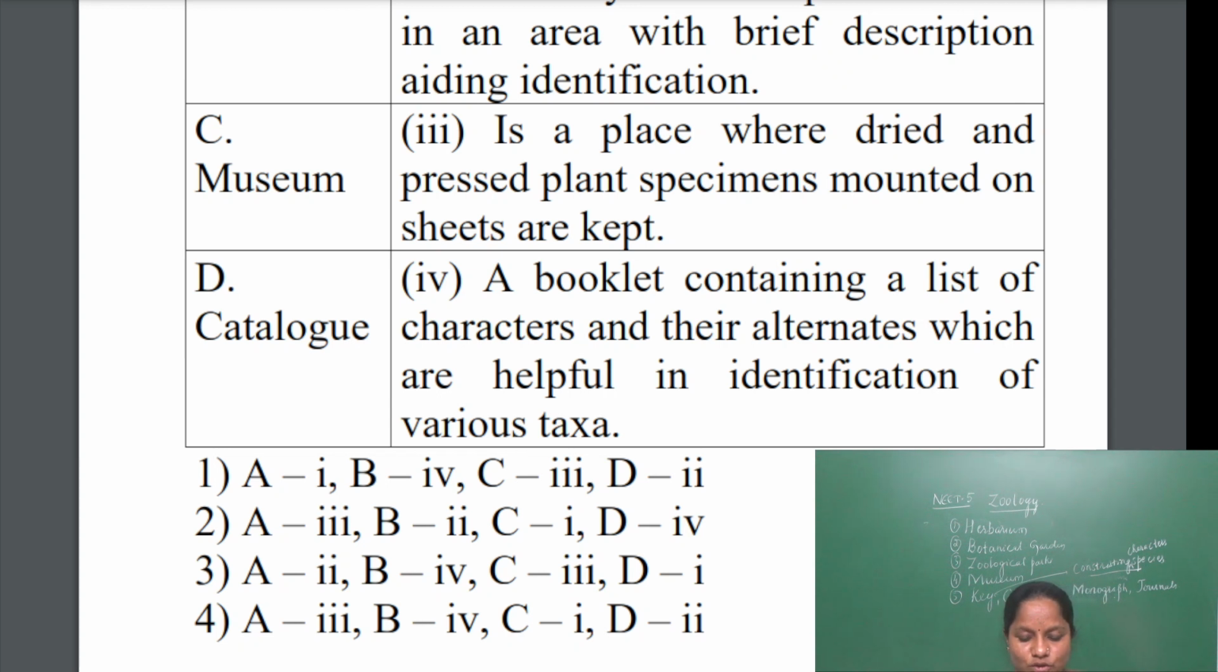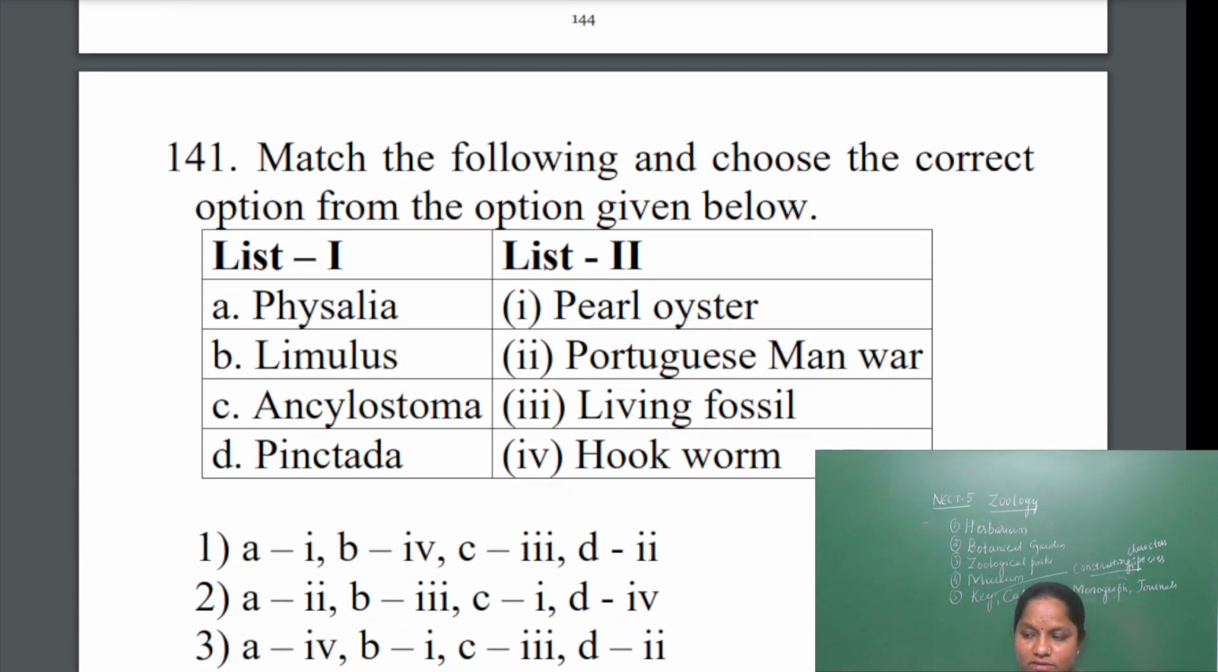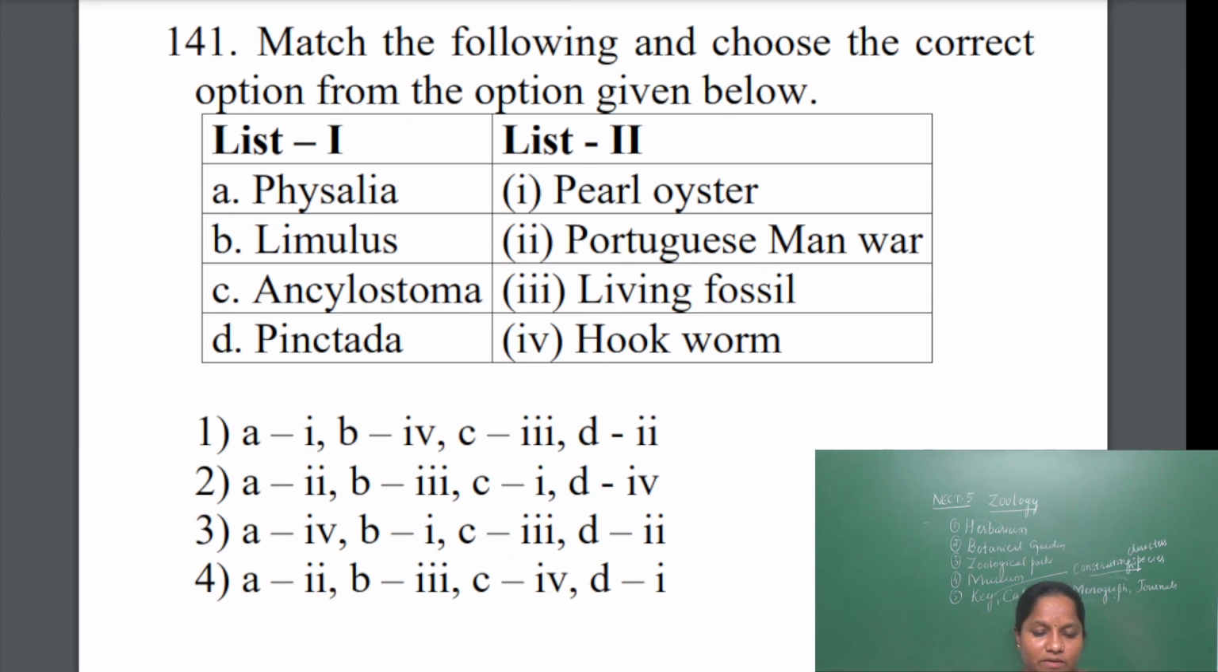Okay. Next question. Some questions for this paper, mostly match the following, have been given so that you will be able to read many pieces of information. So match the following and choose the correct answer. Here in list 1, they have given Physalia, and in list 2, Limulus, Ancylostoma, Pennectida.